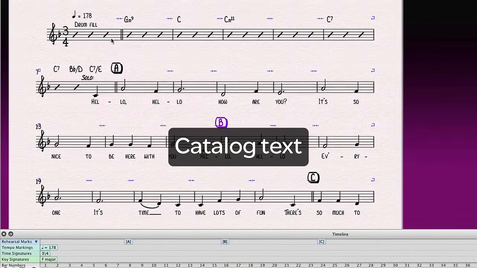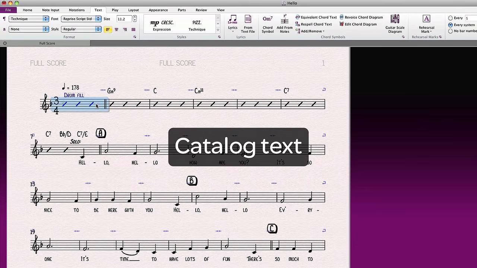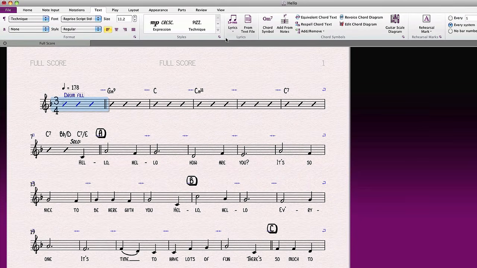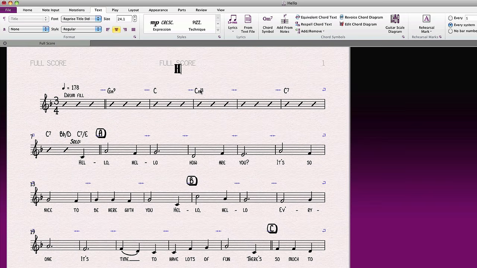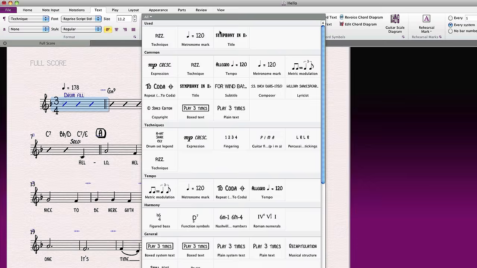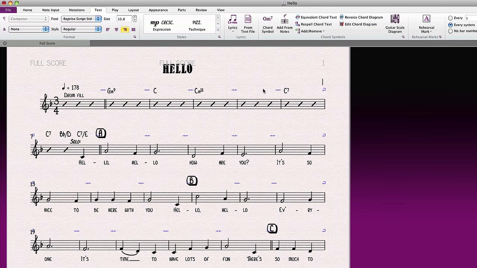If you forgot to add your title and composer text when you first set up your score, you can do it at any time by clicking on the very first bar of your score, choosing Title from the Styles gallery, and typing your title. The same goes for other page type text like composer and copyright text. Sibelius will place them in reasonable positions by default.